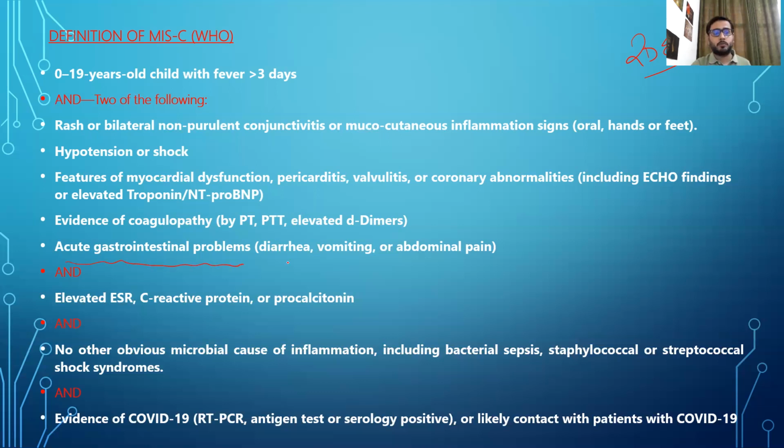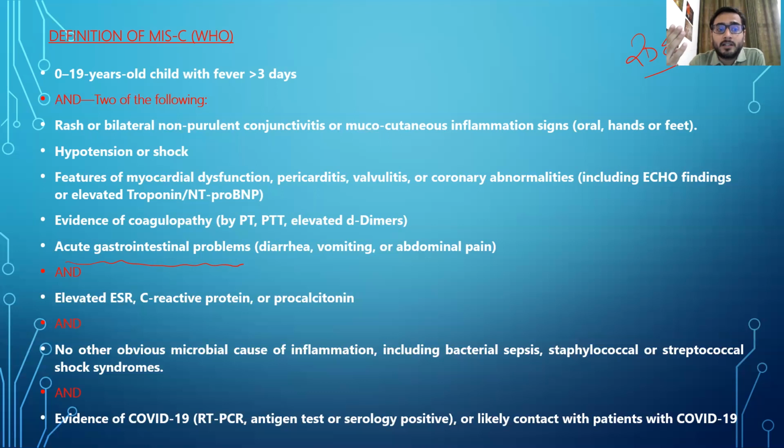As I told in my last video, we should keep a high index of suspicion if patients come to you with diarrhea, vomiting, or abdominal pain. Please keep COVID in your mind, because if you treat it generally like viral gastroenteritis, you will miss it. Your brain should be alert that there is a high probability of this child having COVID.